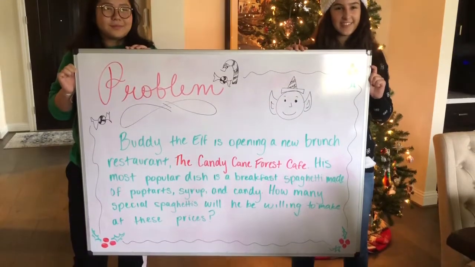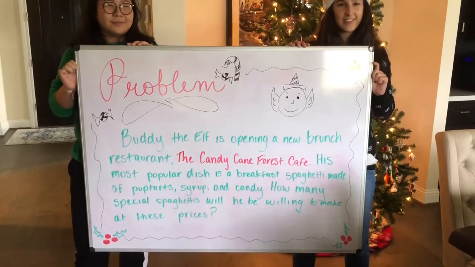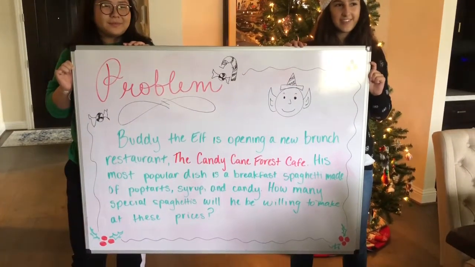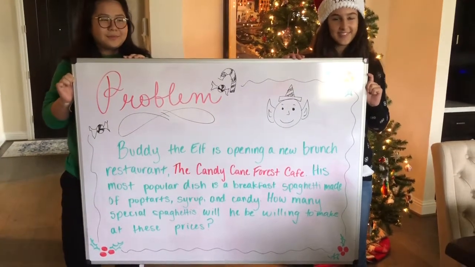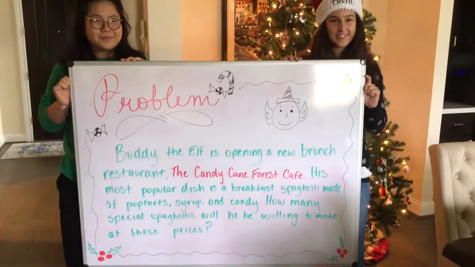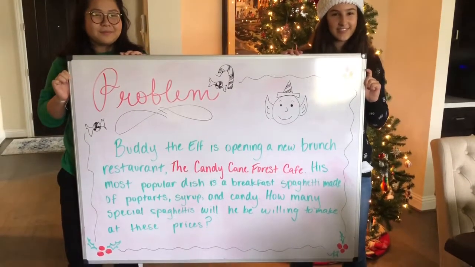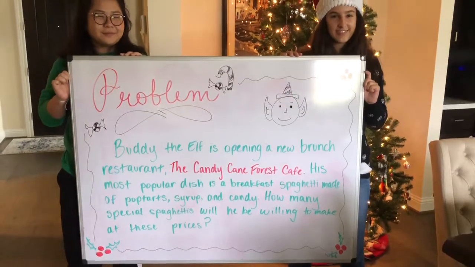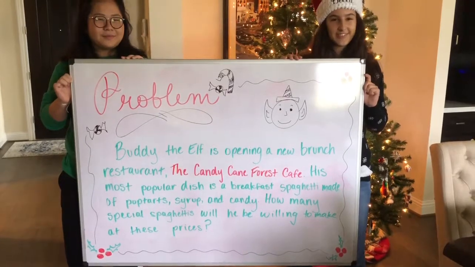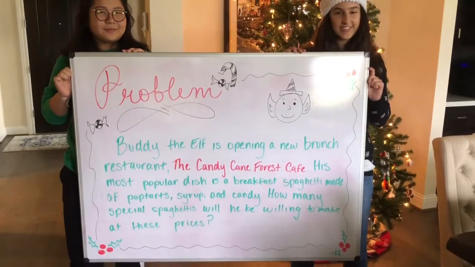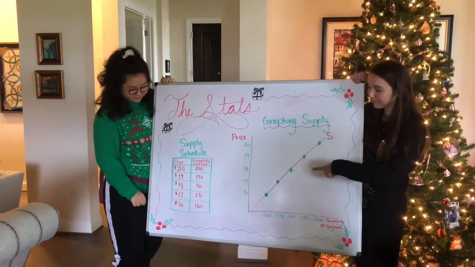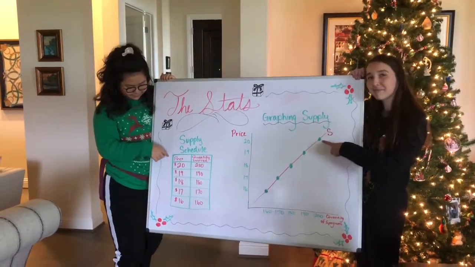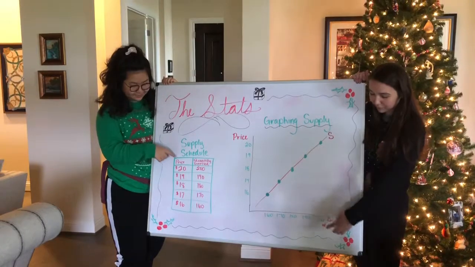Buddy the Elf is opening a new brunch restaurant, the Candy Cane Forest Cafe. His most popular dish is a breakfast spaghetti made of Pop-Tarts, syrup, and candy. How many special spaghettis will he be willing to make at these prices? Remember, at higher prices, Buddy will have a higher incentive to make more. As you can see, when prices increase, Buddy is more incentivized to supply spaghetti.